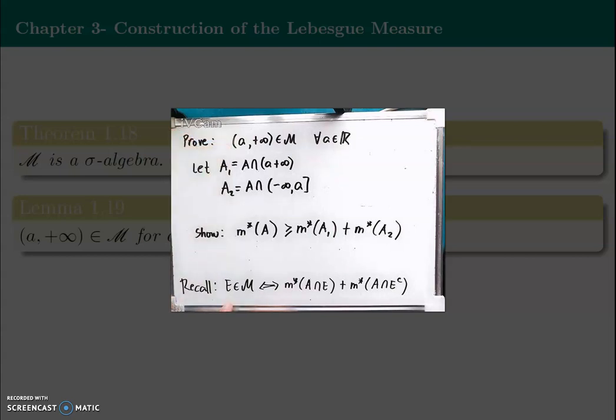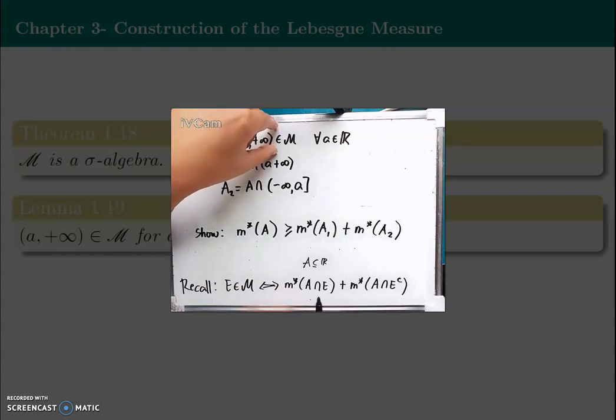Now recall that E is measurable if and only if the Lebesgue outer measure of A, being a subset of R, intersection E, plus the outer measure of A intersection the complement of E, equals the outer measure of A. We want to show the set is a measurable set, so we replace E by this set and its complement.